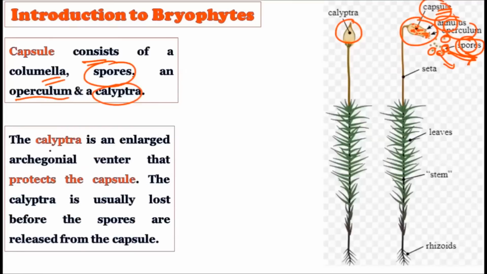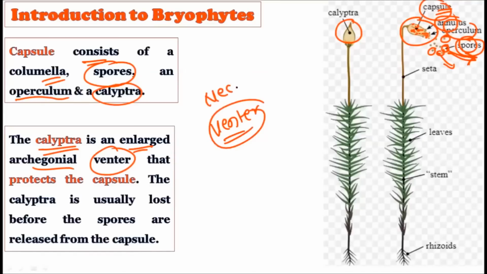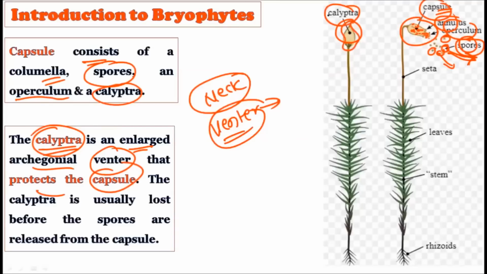And the calyptra, which guards the female gametophyte, is nothing but the enlarged archegonial venter. As we have talked about the structure of the archegonia, there is a neck and a venter. The enlarged venter in these sporophytes is called the calyptra. Its function is to protect the capsule. The calyptra is usually lost before the spores are released from the capsule, because there is no work for it after giving out the spores.